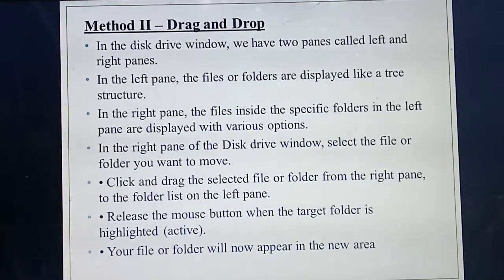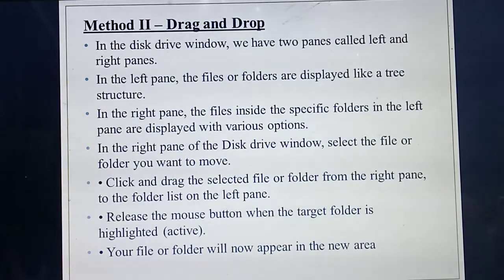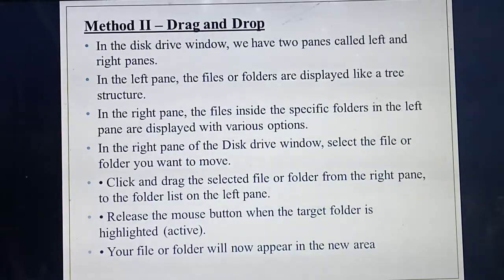Next one is drag and drop. What do you mean by drag and drop? Listen, moving from one place to another. In a computer there are two panes, right pane and left pane. From one pane to the next pane you can move the file. Once you have opened the drives or folders, it will display the files available inside the folder or drive, like a tree structure.